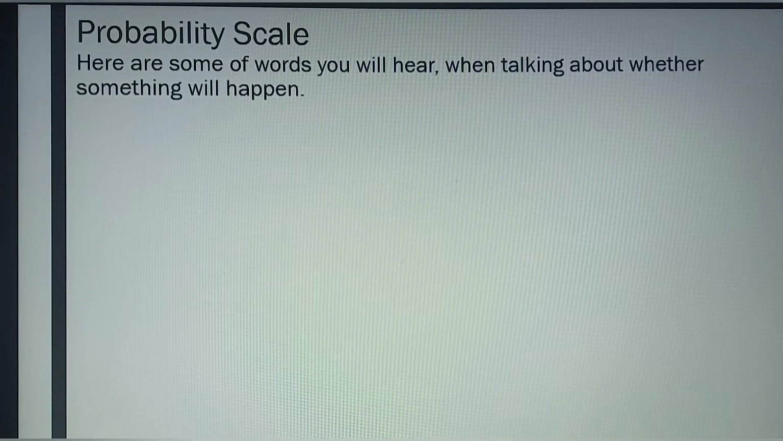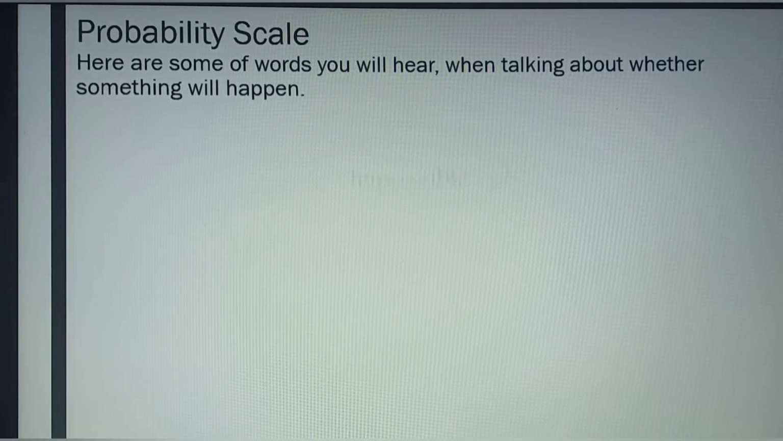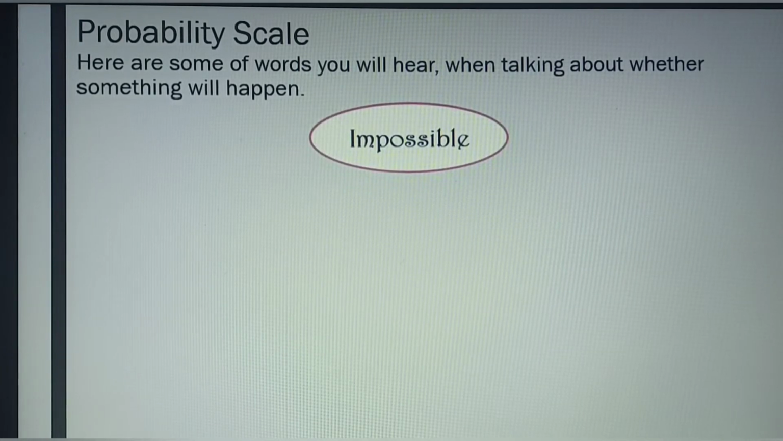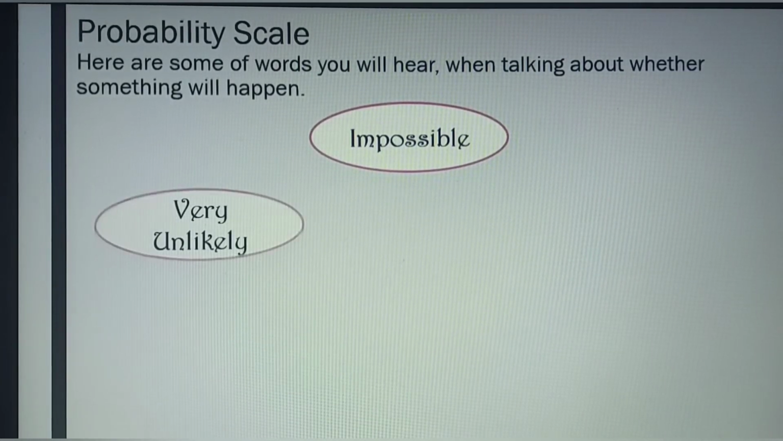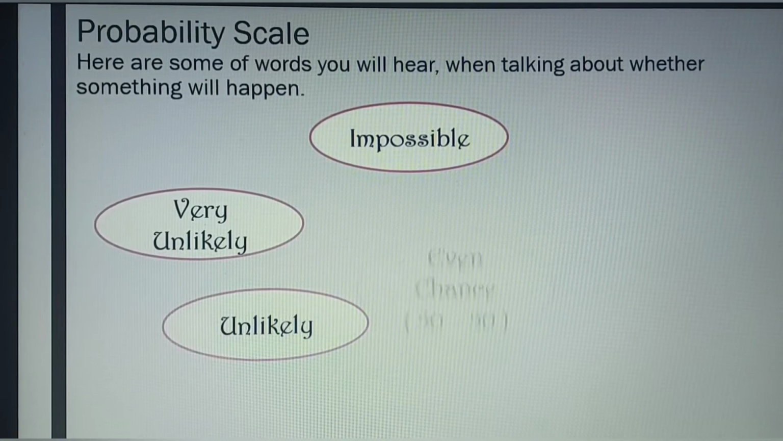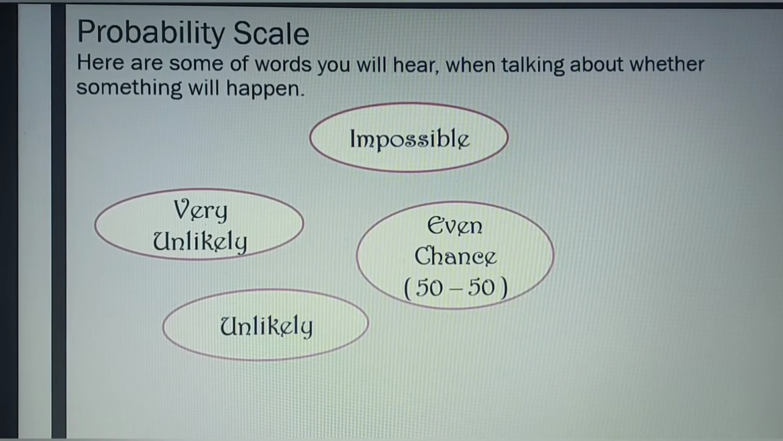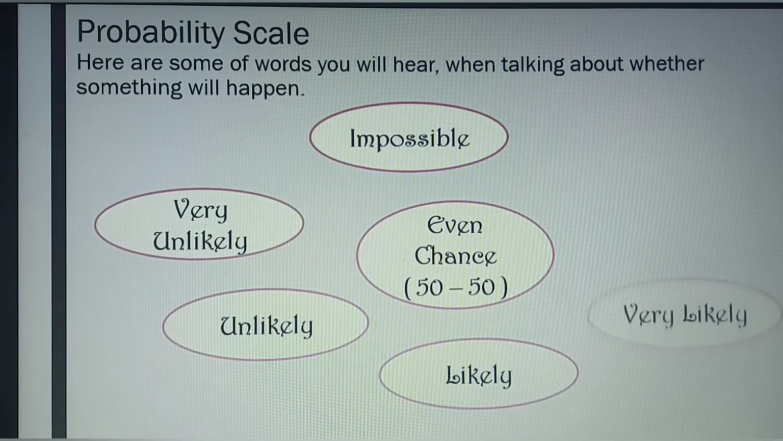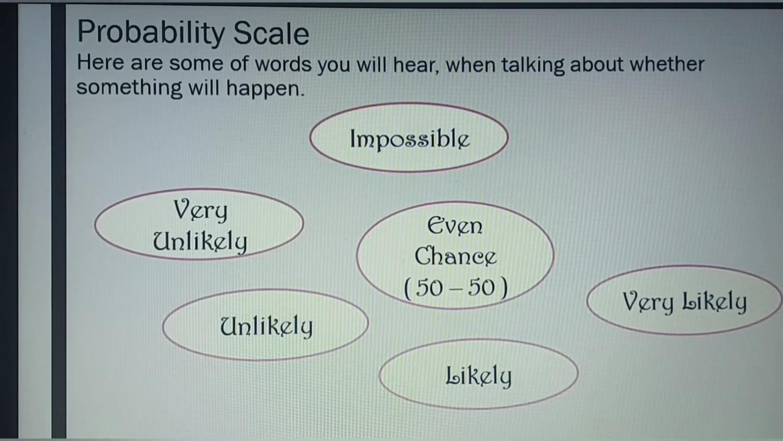A probability scale is a simple way of showing probabilities. And here are some of the words you will come across when talking about probability. So these are some of the words we use when talking about whether something will happen. So we have the following words: impossible, very unlikely, unlikely, even chance. Another name for this is 50-50 chance. Likely, very likely, and certain.